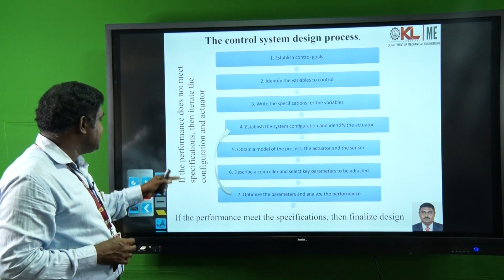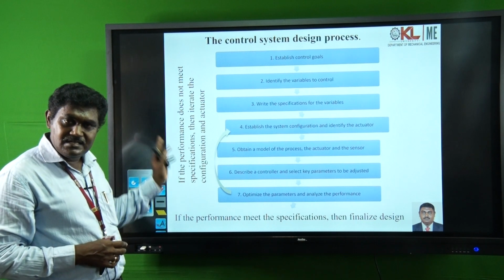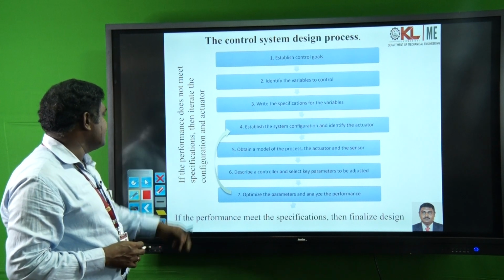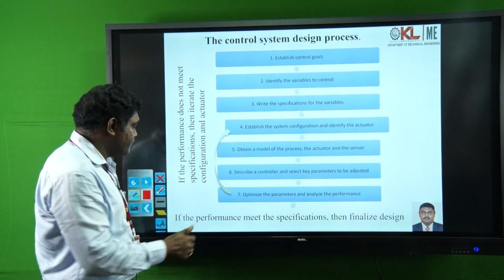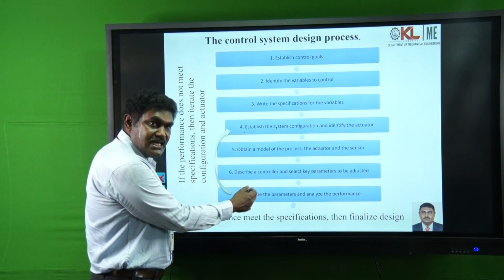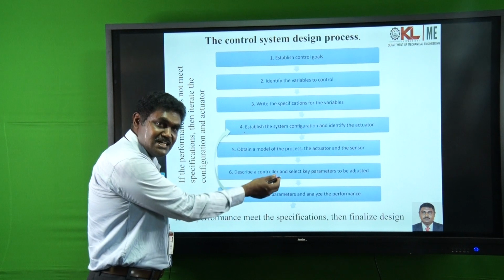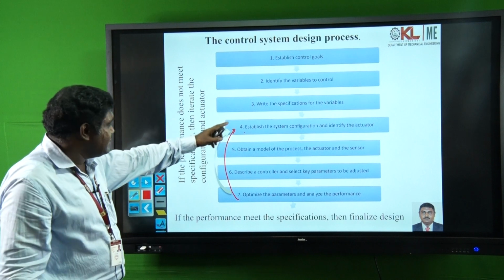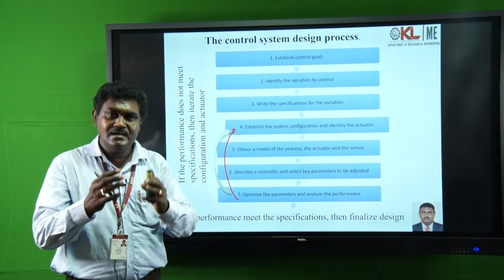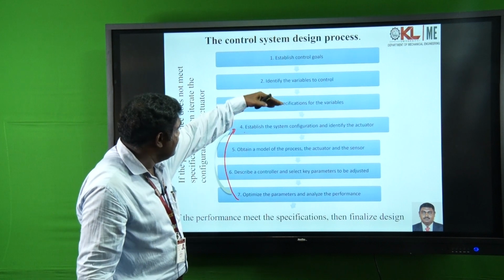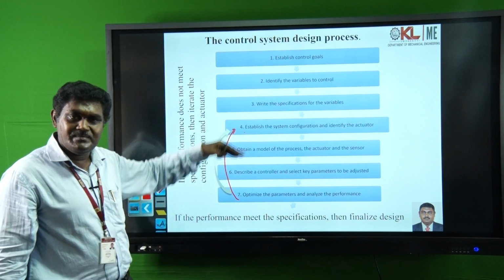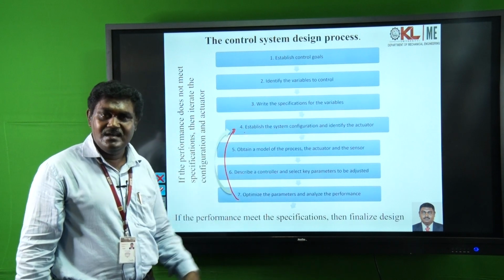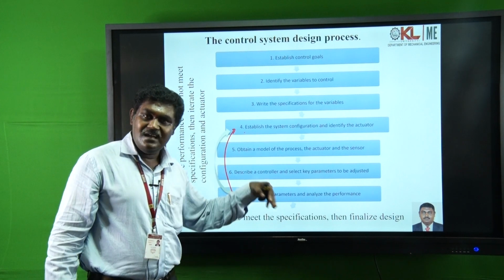If the performance does not meet the specifications, then iteration will start. It will go back to the configuration and actuator step. If you analyze the performance and it is not meeting the desired specifications, it will go back to the fourth step, establish the system configuration and identify the actuators according to the set of specifications you already set. If the identified actuators are not giving the desired results, then you can change to other actuators.